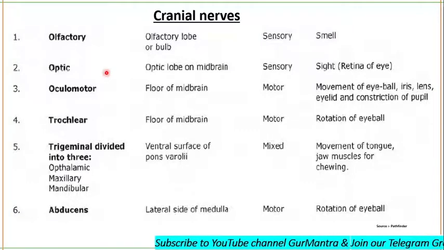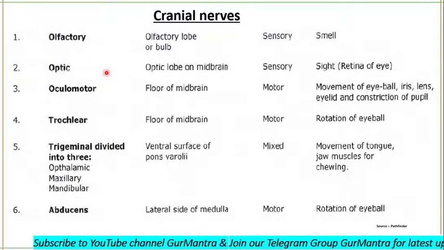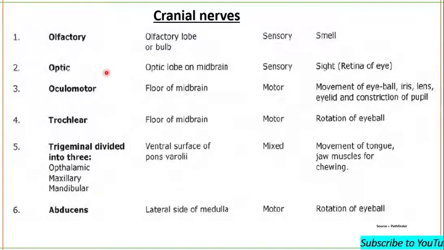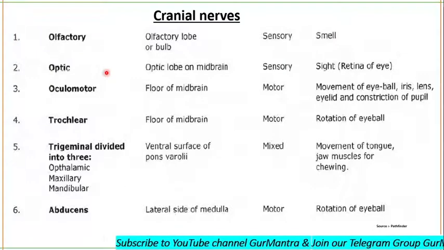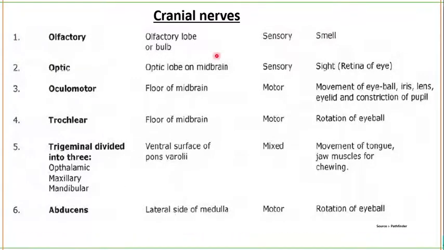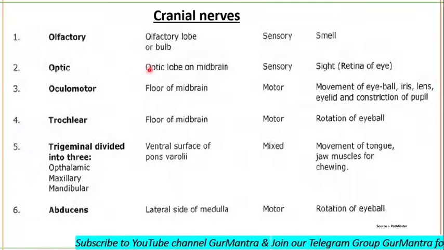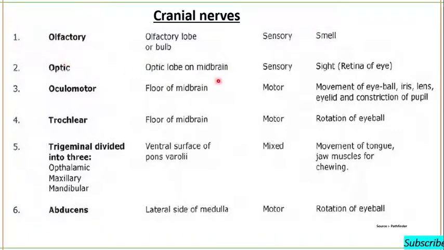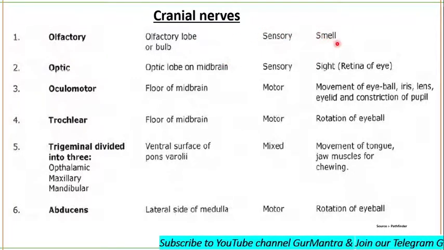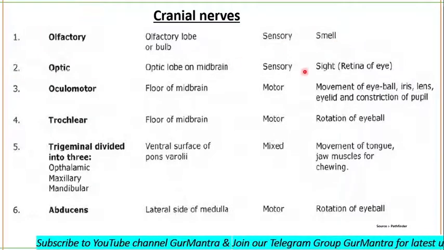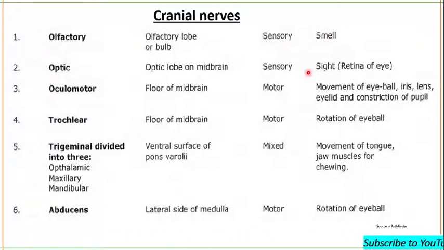There are 12 pairs of cranial nerves, and 2 pairs arise from neuron cell bodies located in the forebrain, and 10 pairs arise from the midbrain and hindbrain. So let's talk about your cranial nerves. Olfactory arises from the olfactory lobe in the brain, and optic also arises from the optic lobe in the midbrain. These are the 2 pairs that arise from your brain. Both are sensory. Olfactory functions in the sense of smelling, and optic is used for sight. It innervates the retina of the eye.